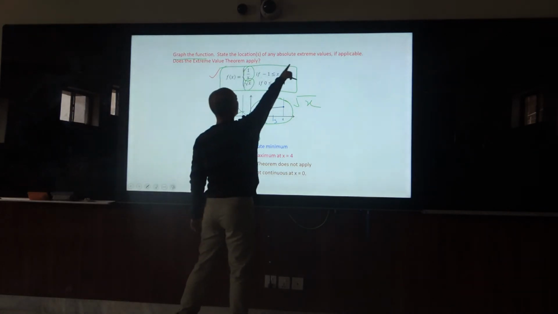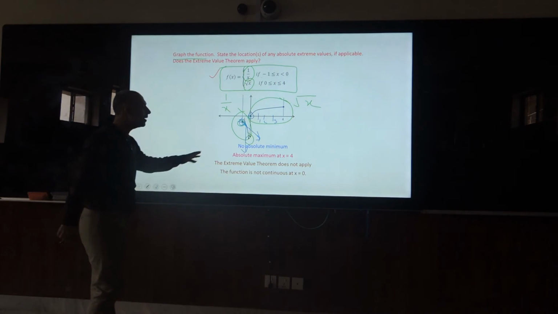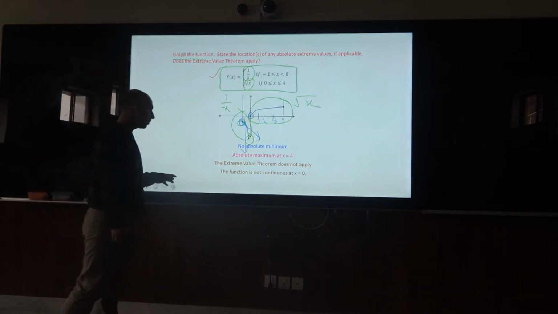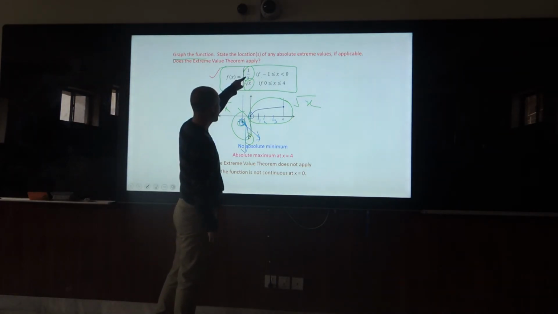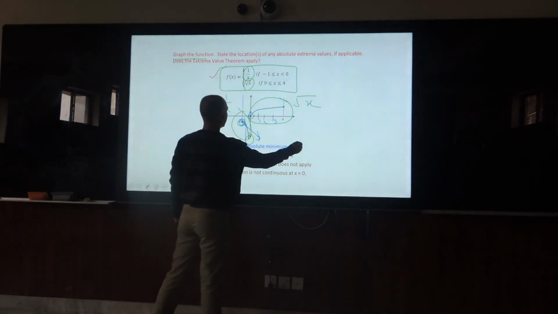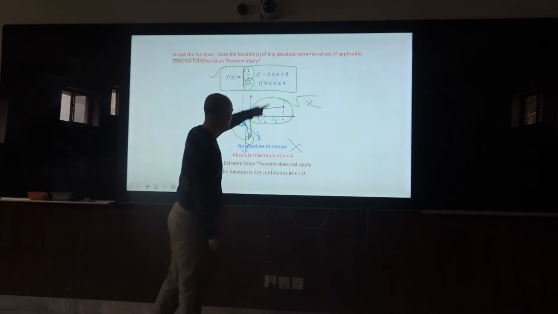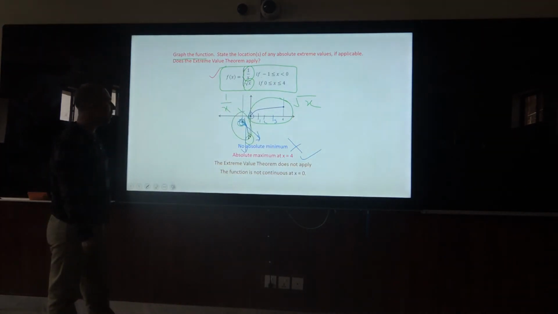State the location of any absolute extreme values. Is there any absolute extreme value? In the first case, no absolute extreme values. In the second case, from 0 to 4, 4 is the absolute maximum.